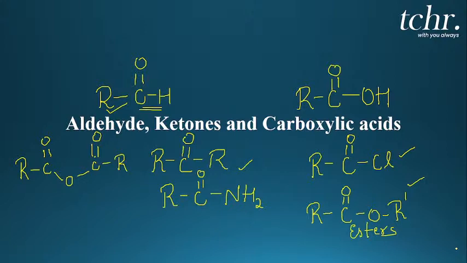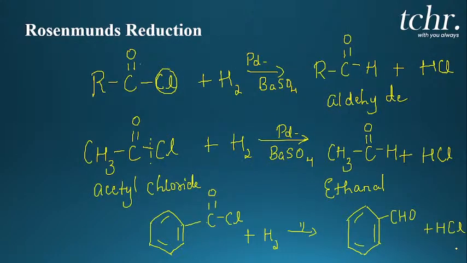You understood how to represent aldehydes, ketones, carboxylic acid, how to do the IUPAC nomenclature of them, and also after the nomenclature, we discussed a very familiar, very important reduction method to prepare aldehyde, that is Rosenmund's reduction.